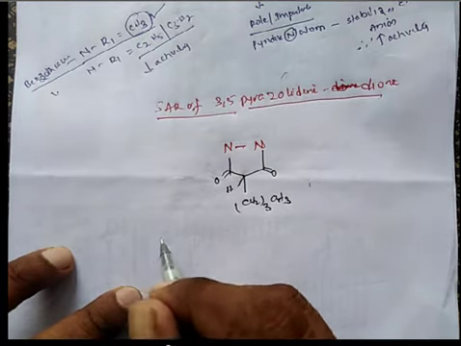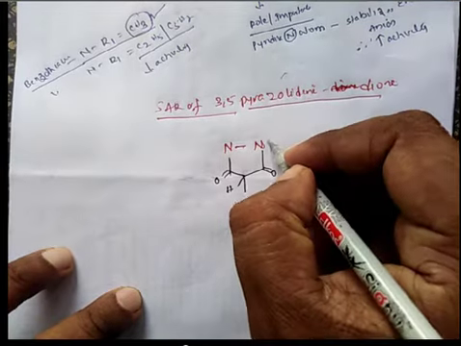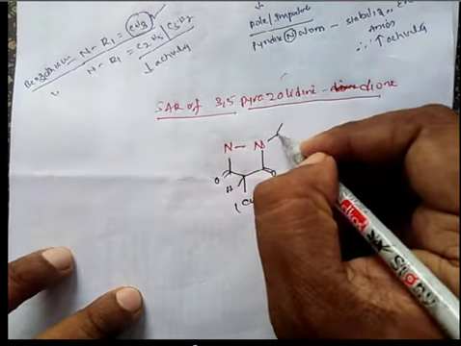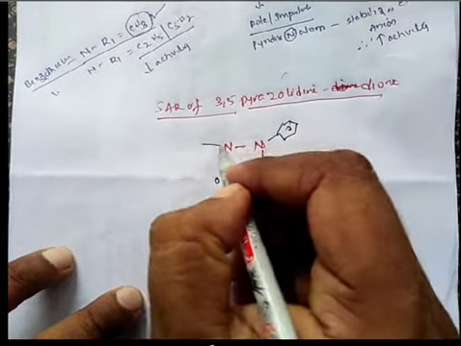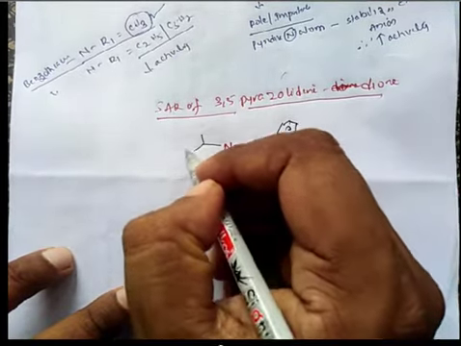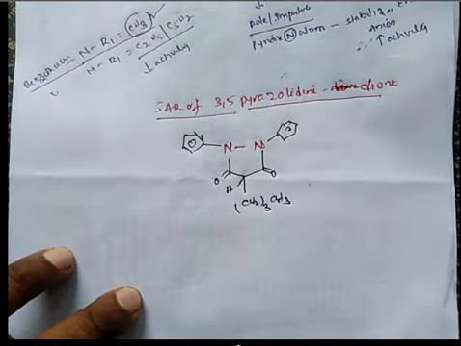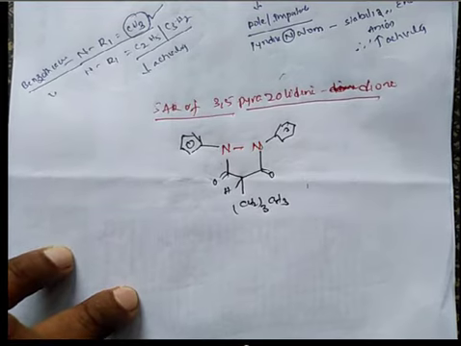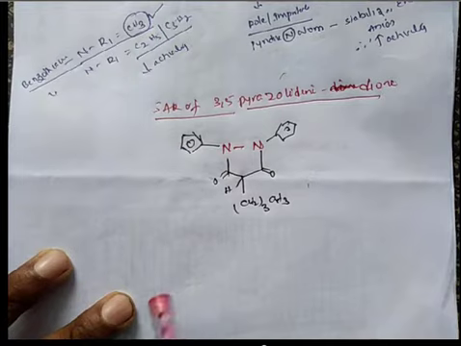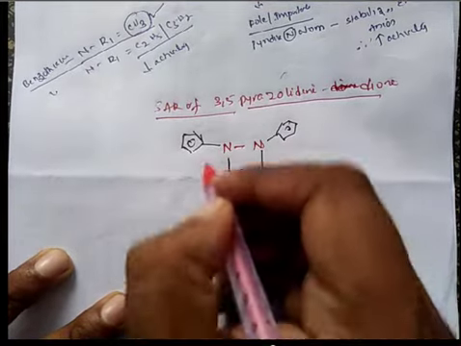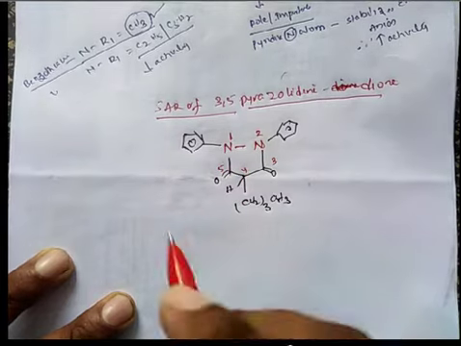Is there anything else? Yes. Here we need to have two phenyl rings. So what are the possible moieties here? This is one moiety. First we will give numbering 1, 2, 3, 4, 5.